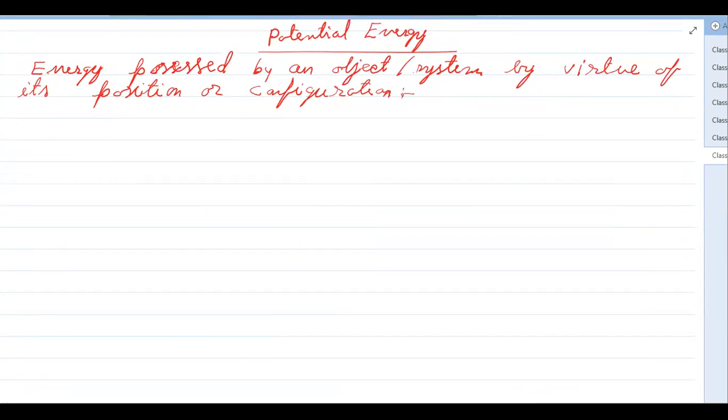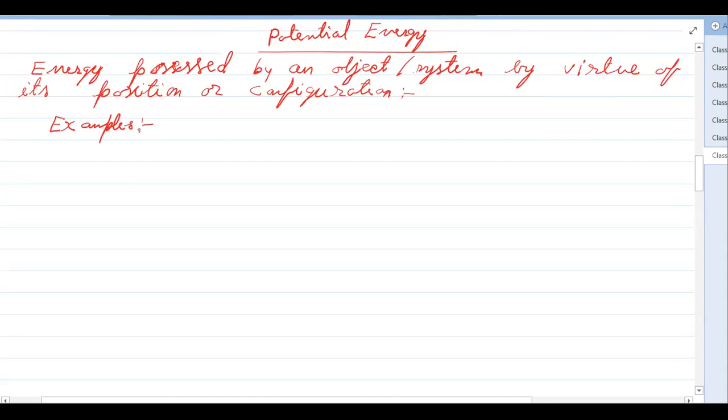Similarly, we can have energy due to configuration. Suppose you have a rubber band. If you stretch this rubber band, the energy gets stored in the rubber band. So that is due to its configuration. There are various examples we can take. First, we will take examples by virtue of position.